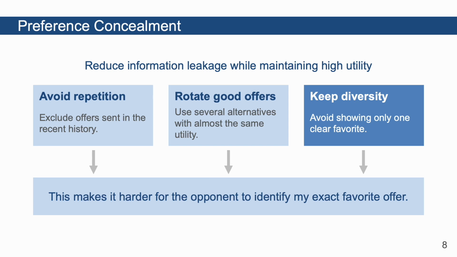The agent also tries to conceal its own preference. For example, it avoids repeating the exact same offer many times. It also rotates among several candidates that have almost the same utility for me. This makes it harder for the opponent to conclude which offer is my absolute favorite. However, this concealment is mild. It is designed not to sacrifice too much of my own utility.